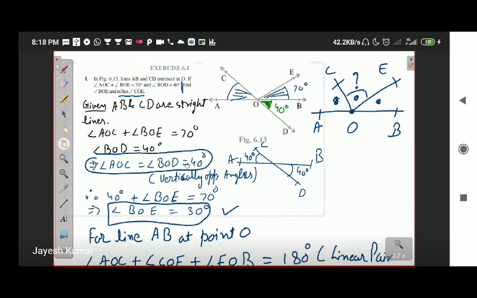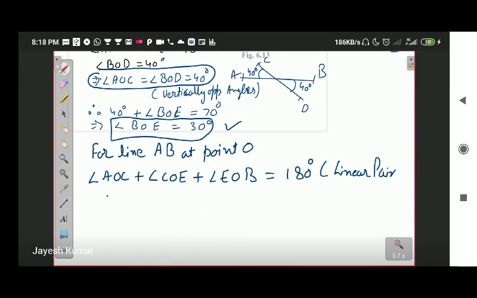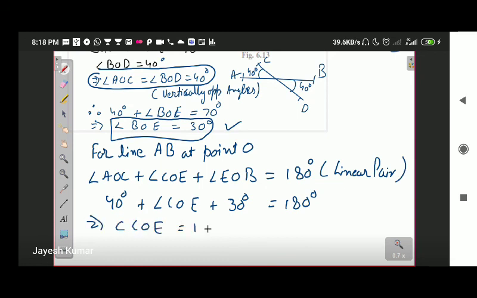So we'll put in the values: 40 degree plus angle COE plus angle EOB, which is 30 degree, is equal to 180 degree. Angle COE should be equal to 180 degree minus 30 plus 40, which is 70 degree. So the value of angle COE is going to be 110 degree.